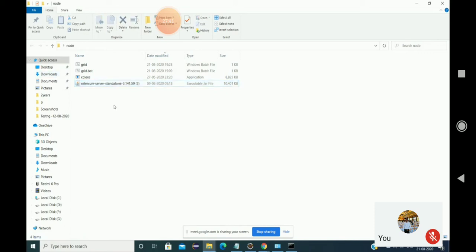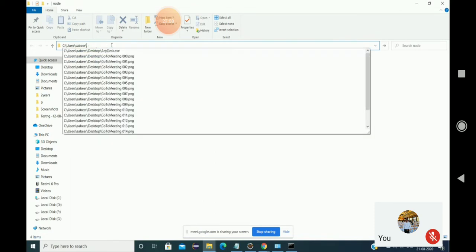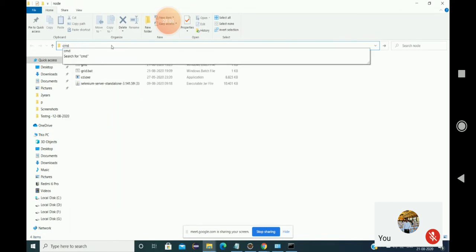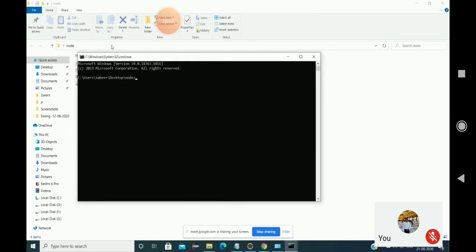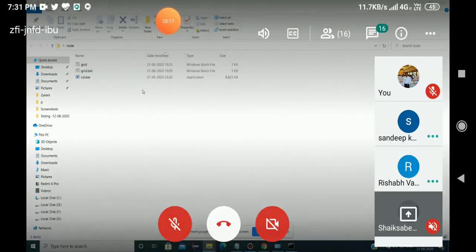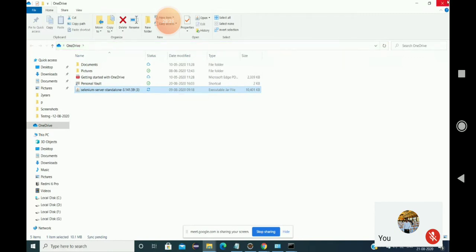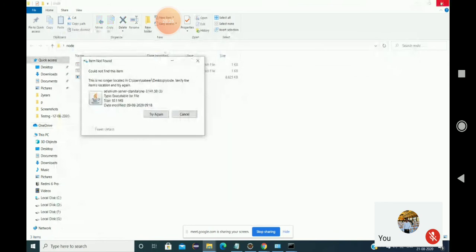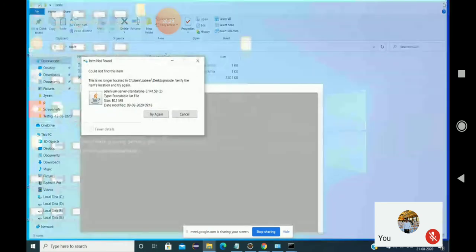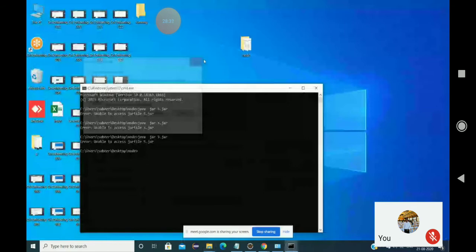Okay, now you type the command. Now you type CMD in that address bar. Enter. Now you type the same command: java space -jar and paste that file name. Sorry, you didn't give the jar extension. Yes, got it. You also do it, Rishabh.